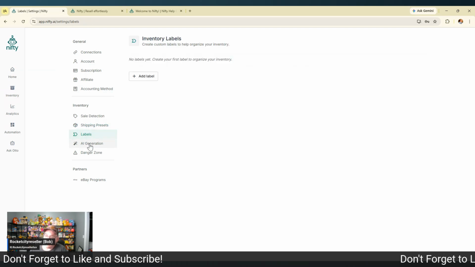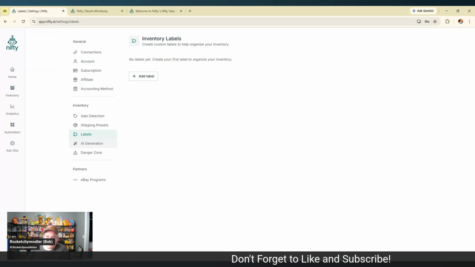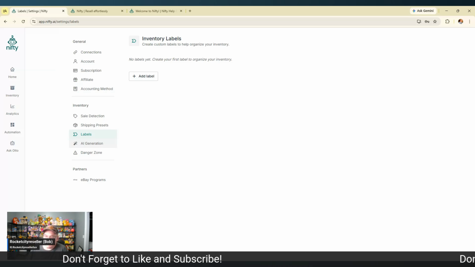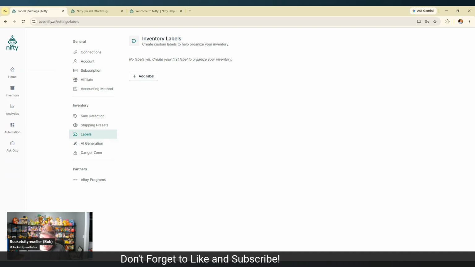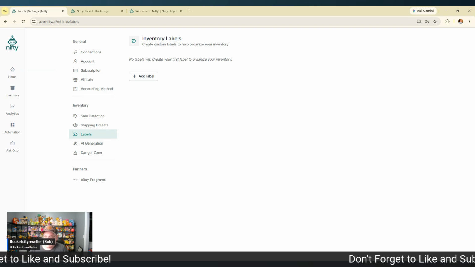You can also create custom inventory labels if you want, SKUs, things of that nature, if you want to better classify your inventory. Currently, what we do is we put it in the private notes, which location the item is in. But the better idea would be to do labels for each section of your store. That way you can sort and also run sales based off those labels.